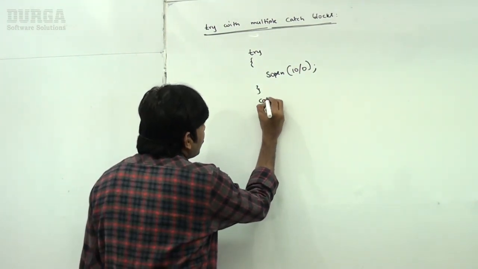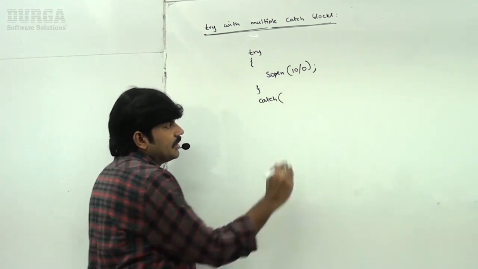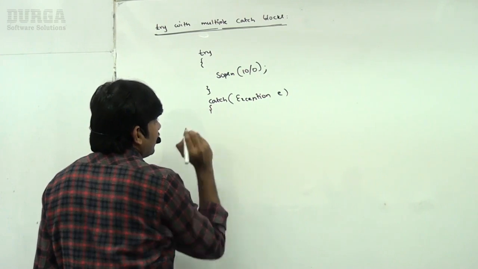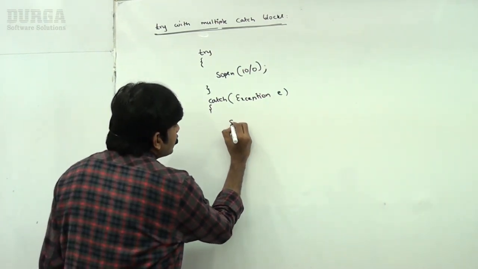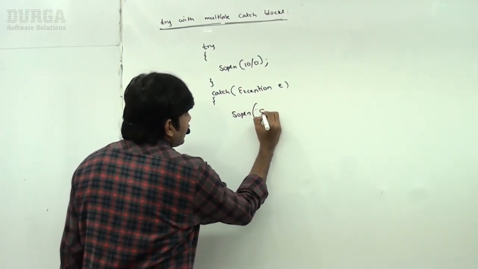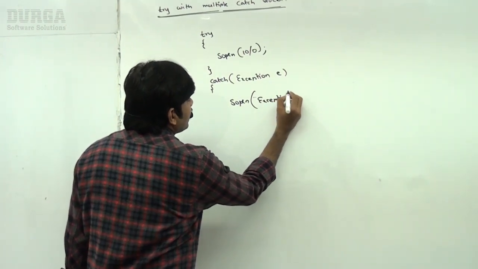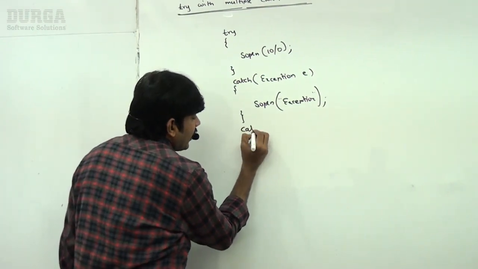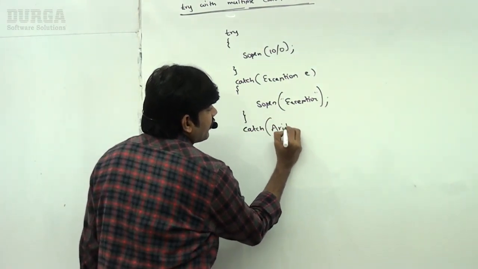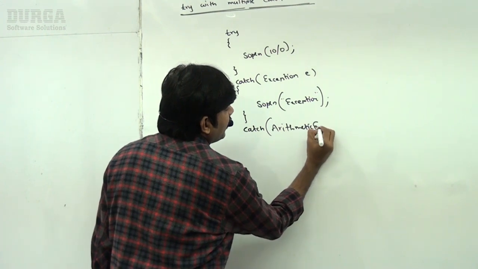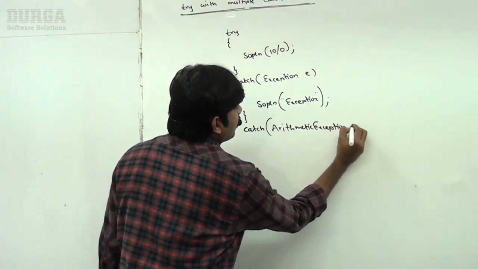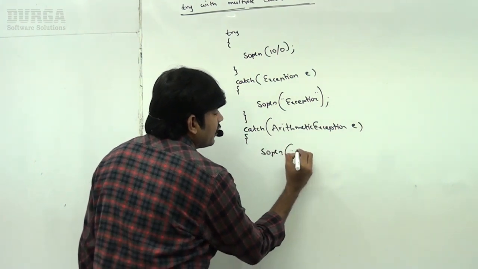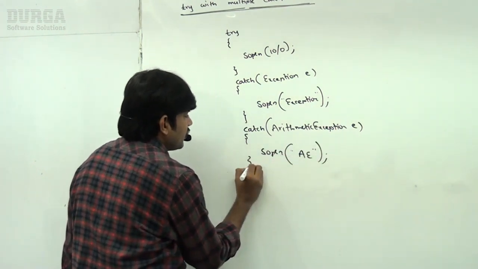Now I am taking catch Exception, with System.out.println("exception"). Next, catch ArithmeticException, observe very carefully about this one, with System.out.println("arithmetic exception").